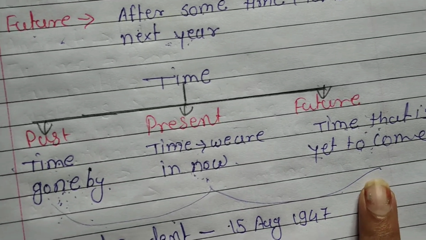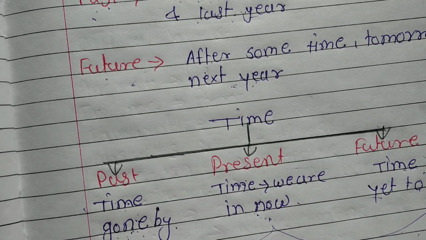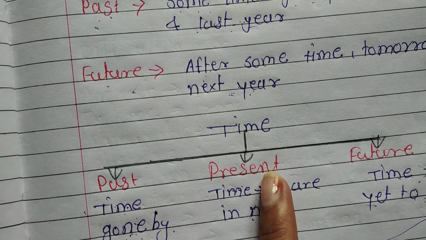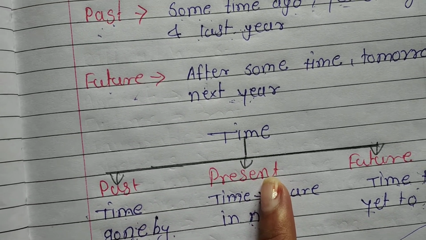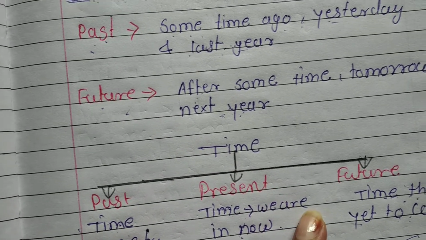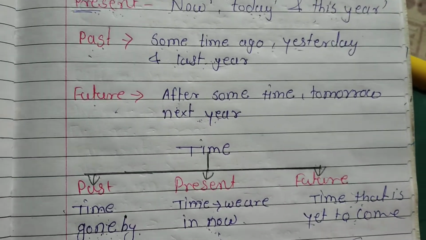And we also learn that every person, every place, every city, every district, every village, and every animal, bird and human being has their own past, their own history.